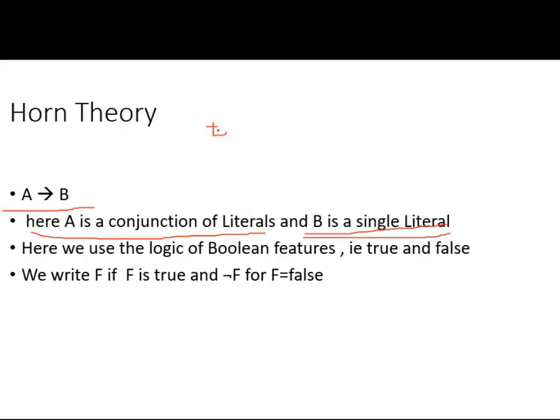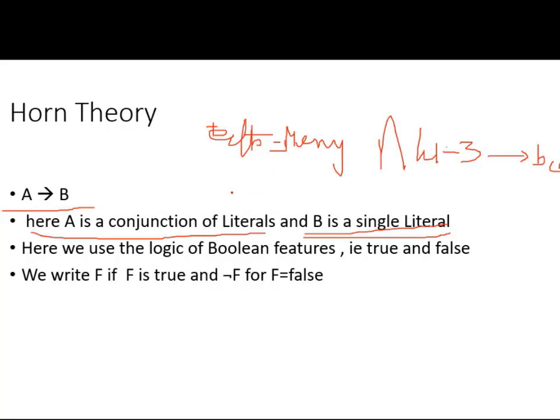Example, you can have teeth many and length is equal to 3 implies big. So this is the notation.